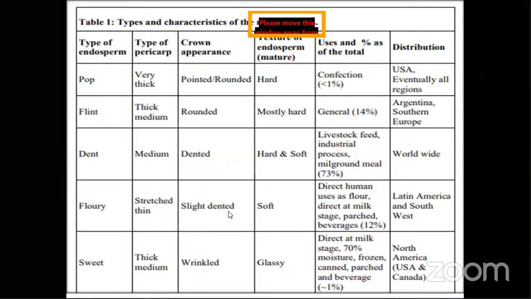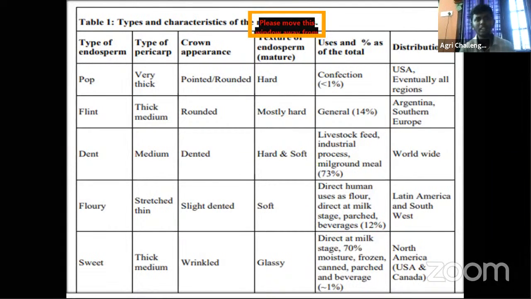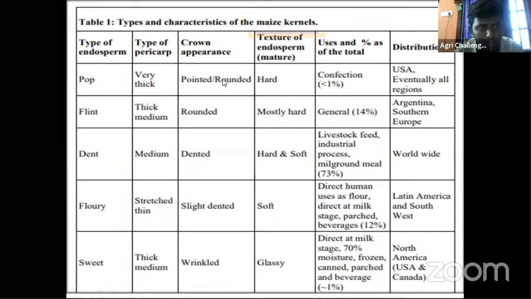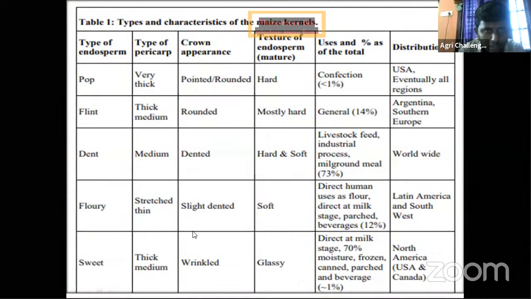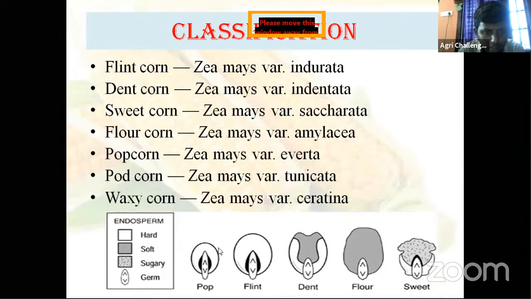Then the types and their characteristics of the different maize. Type of endosperm of popcorn: the pericarp is very thick in popcorn. The corn appearance is pointed and rounded.